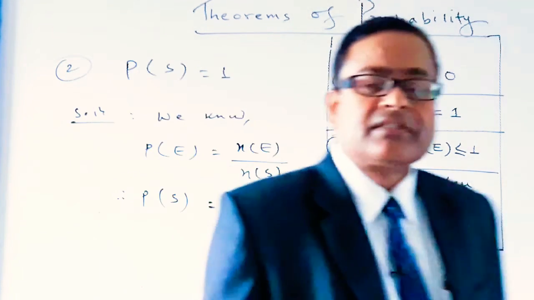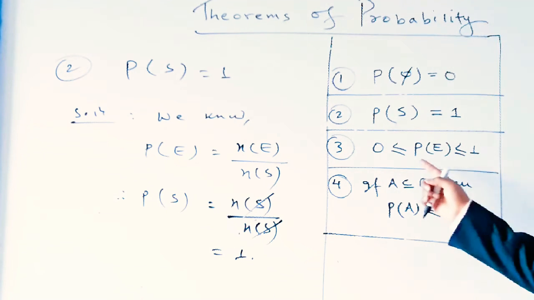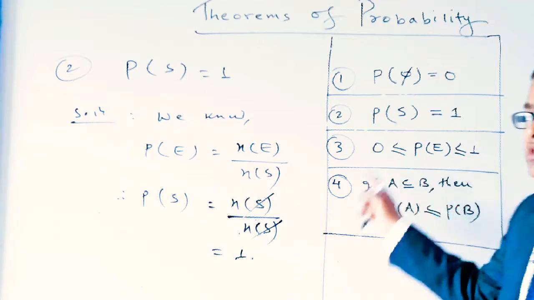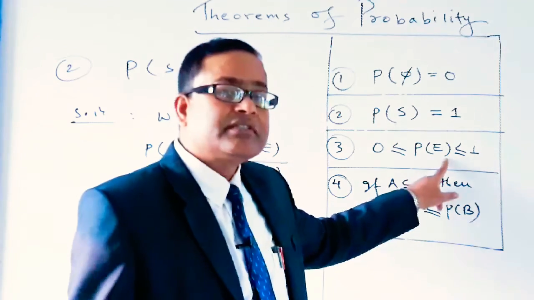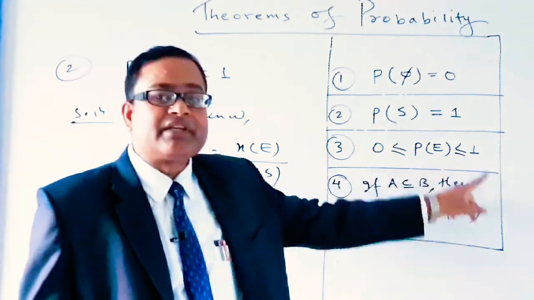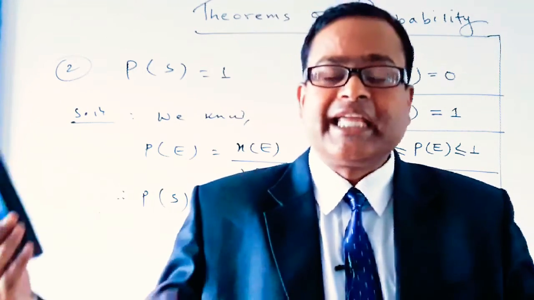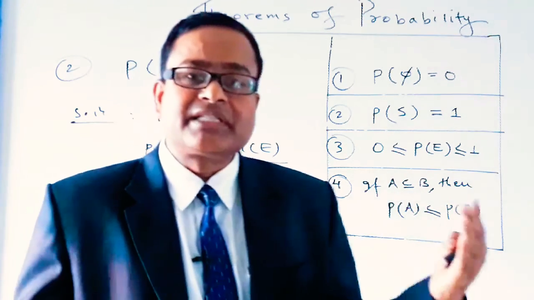Dear students, now let's prove the third theorem of probability. According to the third theorem of probability, the probability of an event always lies between 0 and 1. That means the greatest probability of an event is equal to 1 and the least probability of an event is equal to 0.